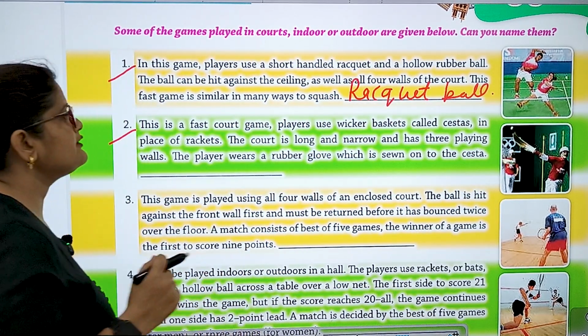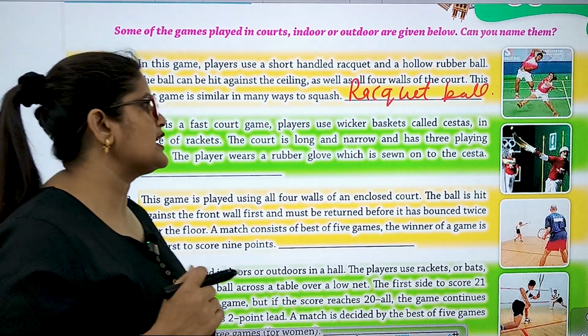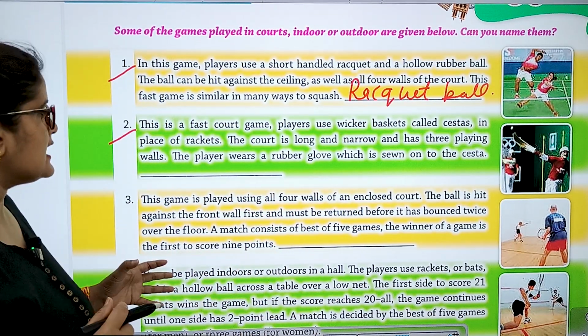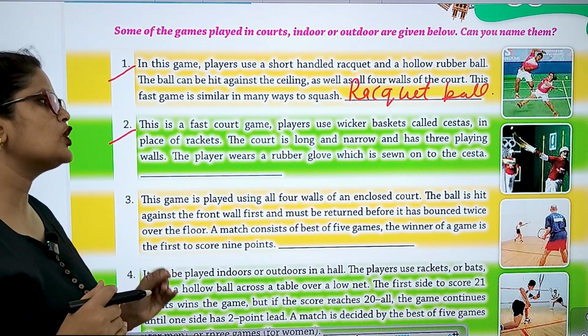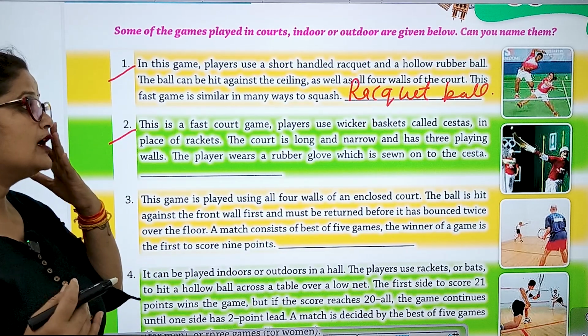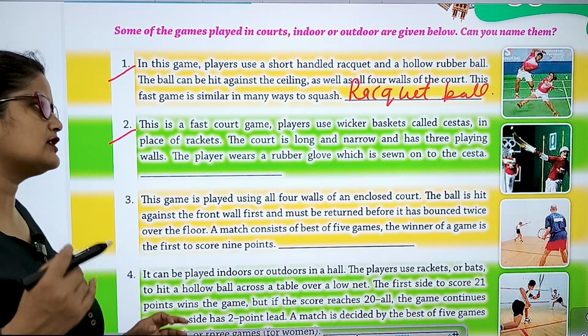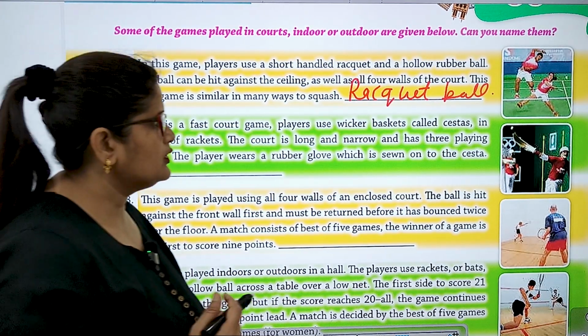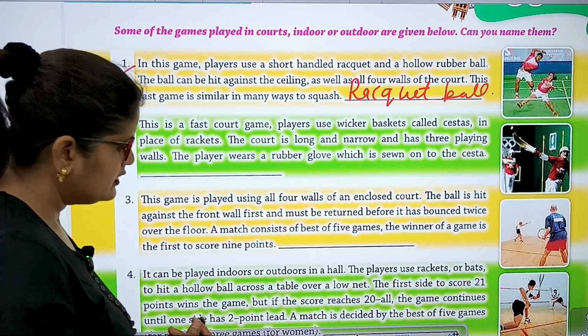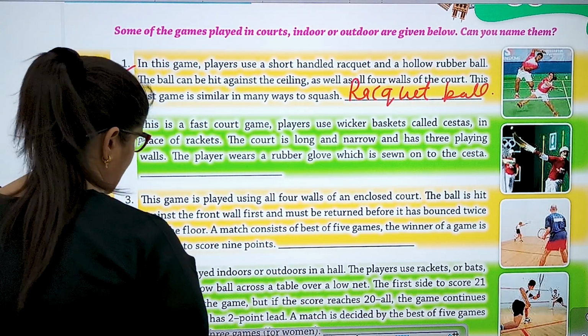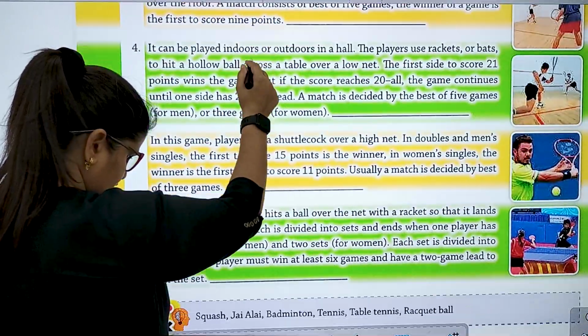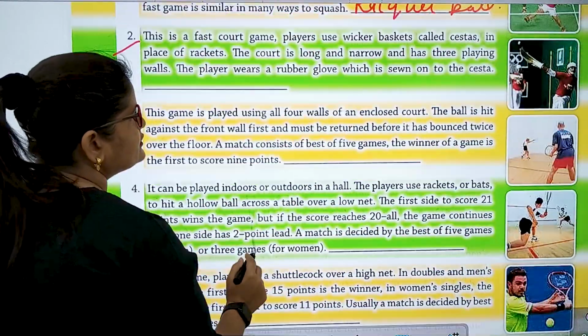Number 2. This is a fast court game. Players use wicker baskets called cestas in place of rackets. The court is long and narrow and has 3 playing balls. The player wears a rubber glove which is sewn on the cesta. So it is Jai Alai. Let me check. Jai Alai.